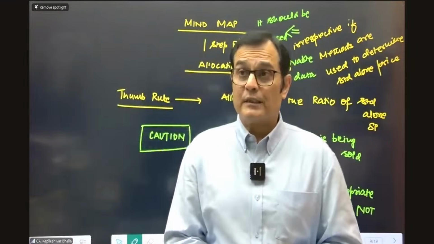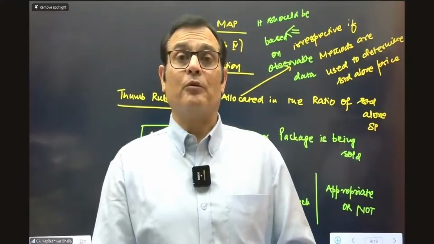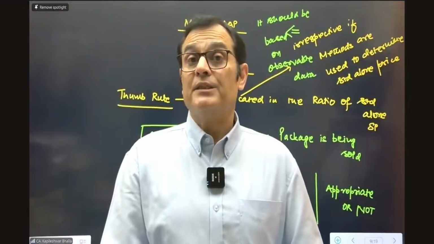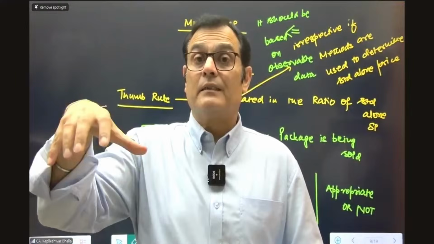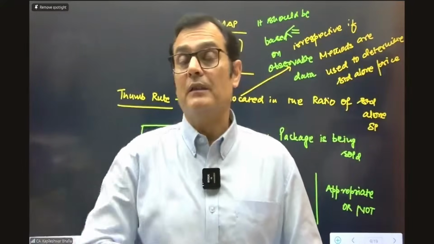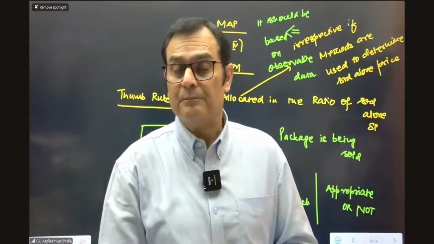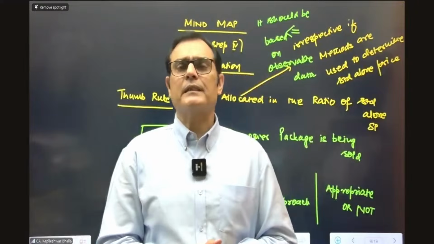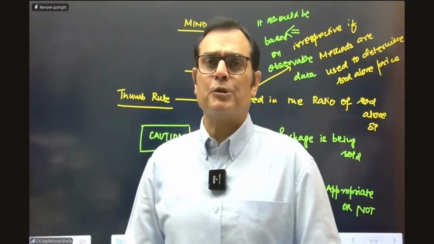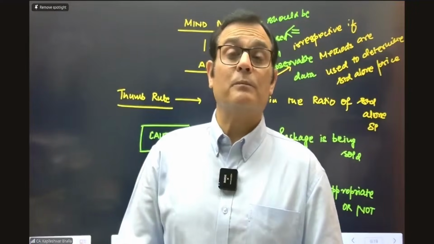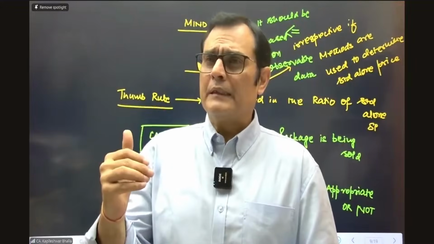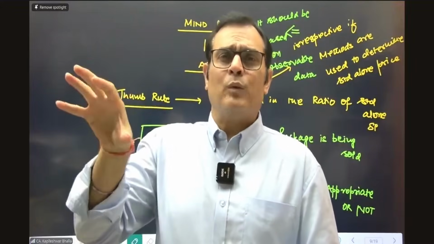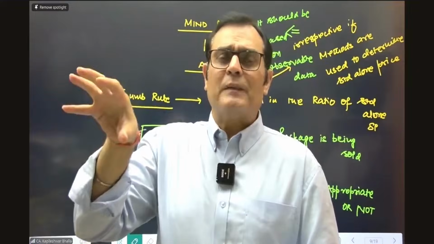The second is that if the work is in progress and the control of that semi-complete item, the WIP, is with the customer, then I can do a PCM. This typically happens in the real estate industry, where the building is under construction and revenue can be taken on a percentage completion.